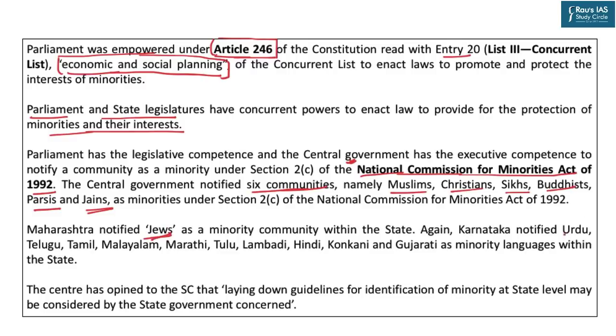Karnataka has notified Urdu, Telugu, Tamil, Malayalam, Marathi, Tulu, Lambadi, Hindi, Konkani, and Gujarati as minority languages. So to the clarification sought by the Supreme Court, the center has opined that laying down guidelines for identification of minority at state level may be considered by the state government.